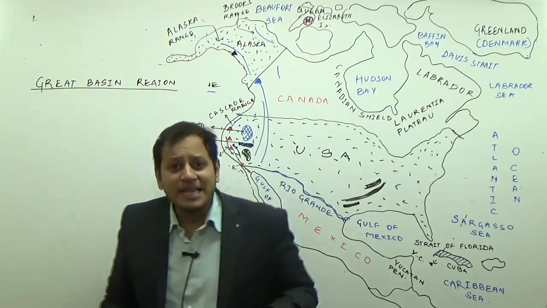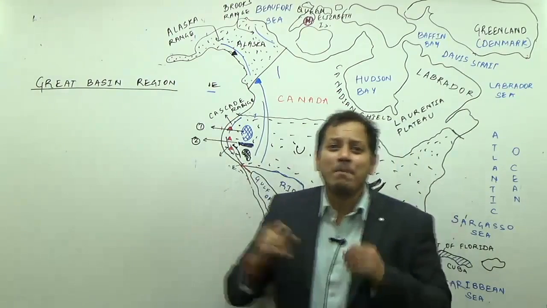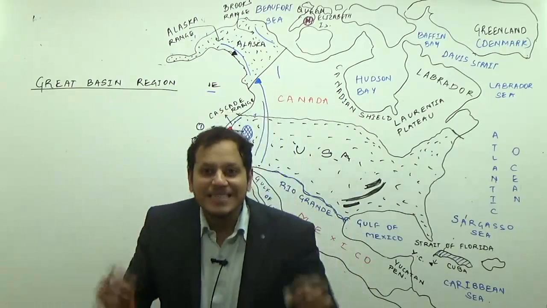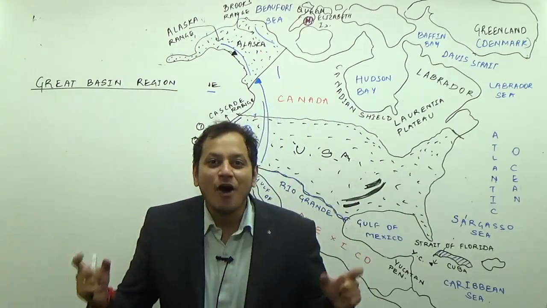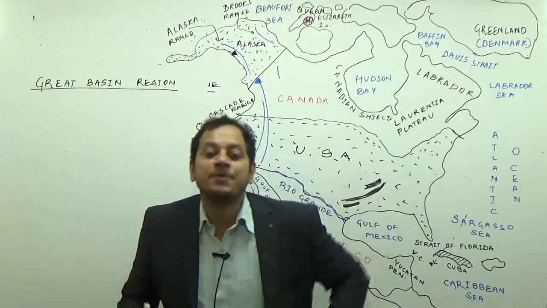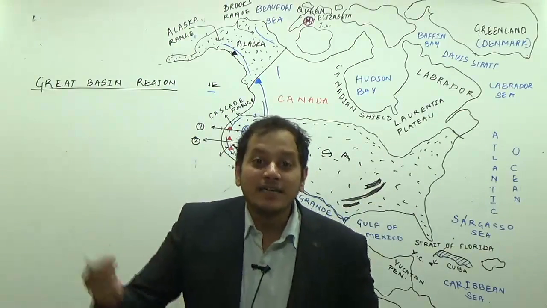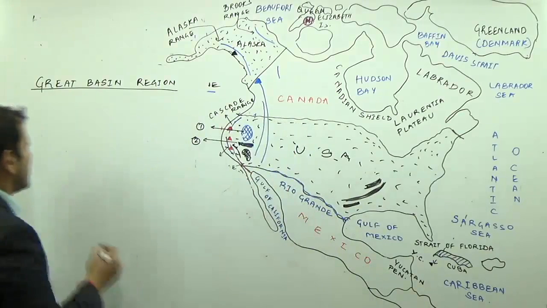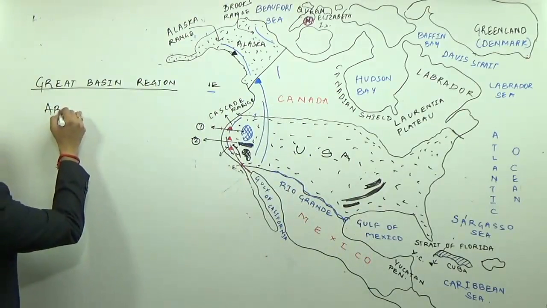If it's not very heavy, you remember that. But what is more important about the Great Basin is that it is an area of inland drainage. That is the question in UPSC: what is an area of inland drainage in USA? The area is the Great Basin region.